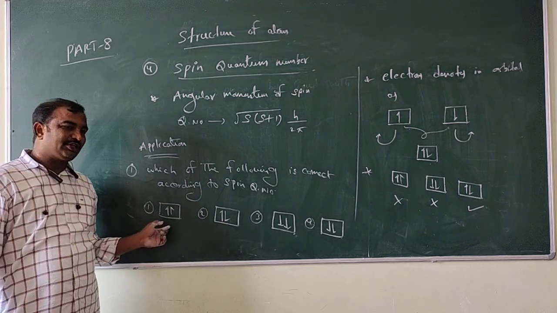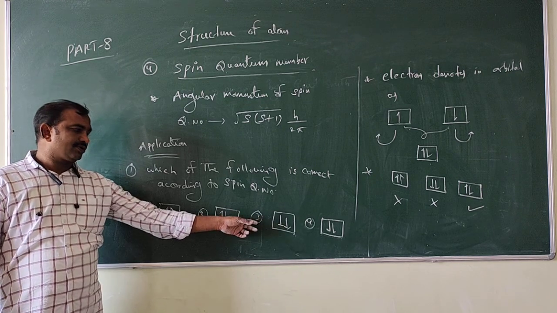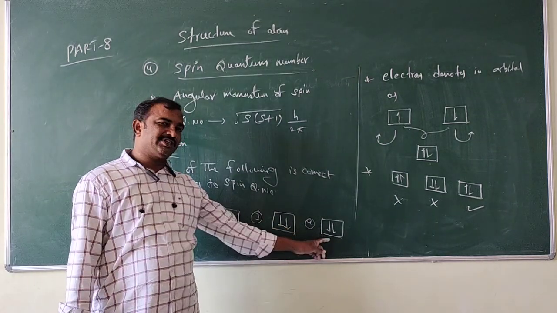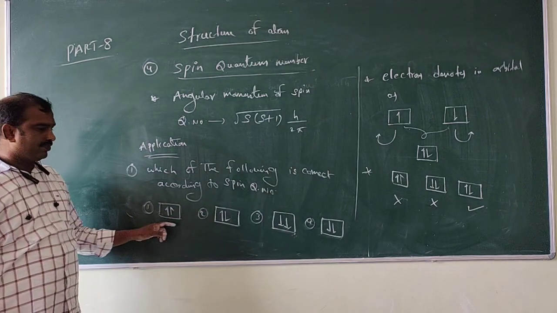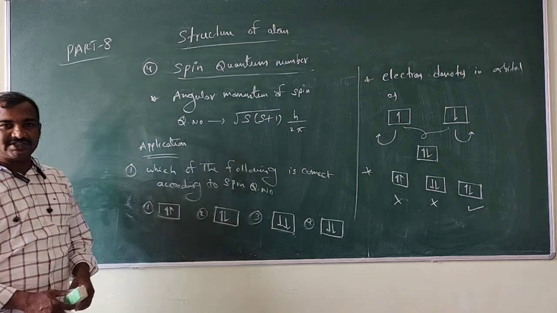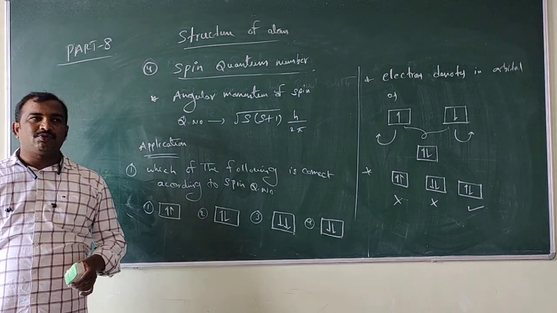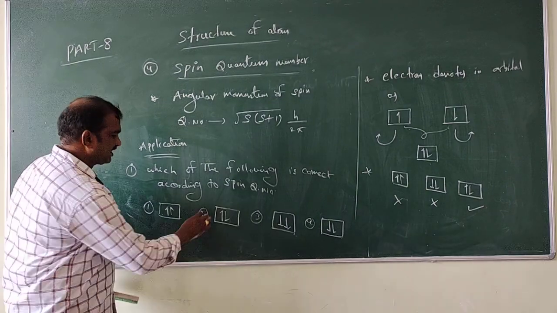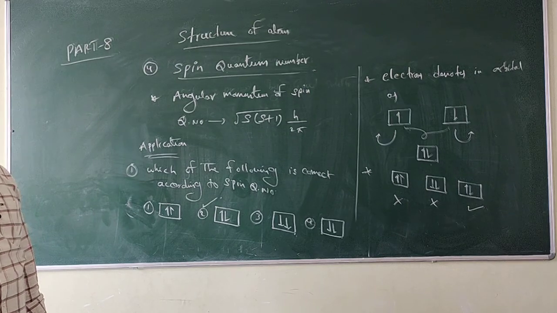So these both electrons are upward. This one is upward, one is downward. These two are same. Look at here. These are going in a single direction. These are going in clockwise and anti-clockwise. This also is a single direction. So now which one is correct here? Spin quantum number means what? Electrons are there in the orbital, one is in clockwise direction, one is in anti-clockwise direction. So here the second option is correct.